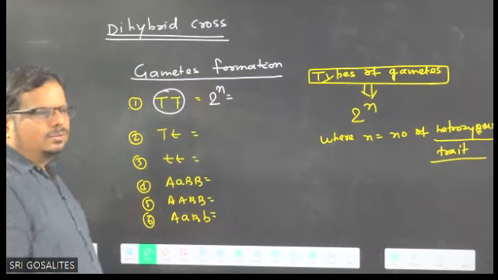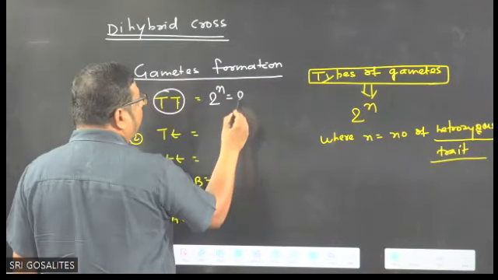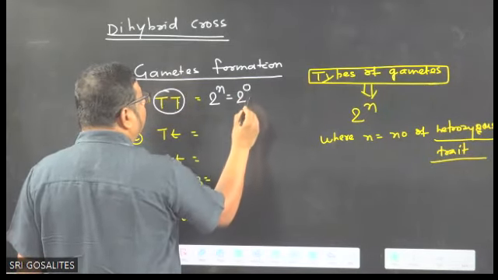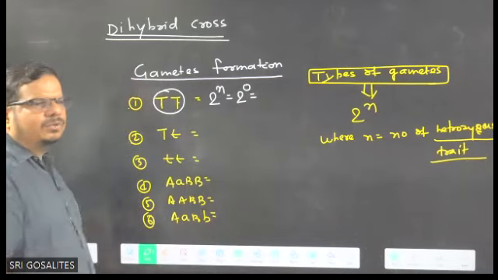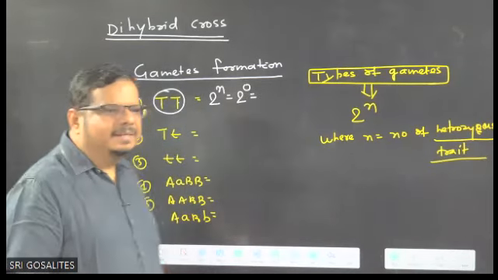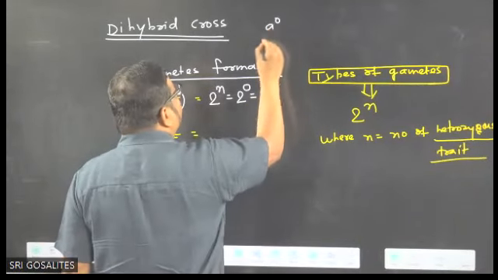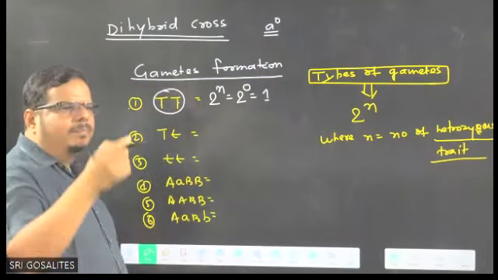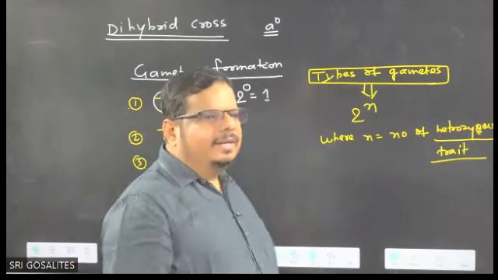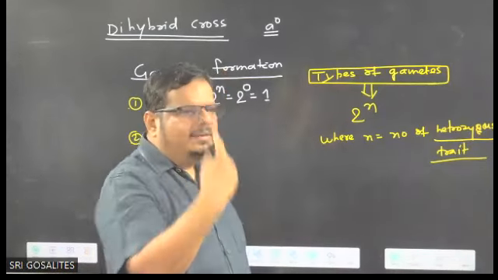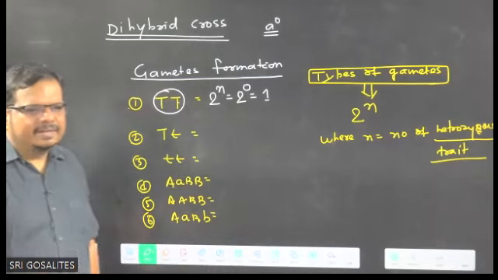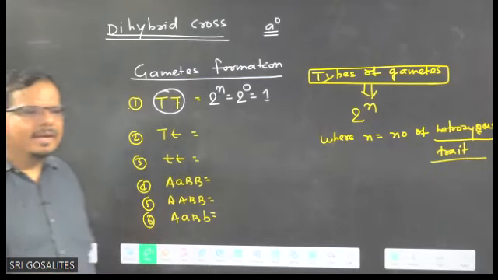Very good. So what will you write in place of n? 2^0. Value of 2^0? 1. 2^0 equals 1. Any number to the power 0, its value is 1. If it is 5^0, 1. 2^0, 1. Getting the idea or not? Is it all clear in the mind?